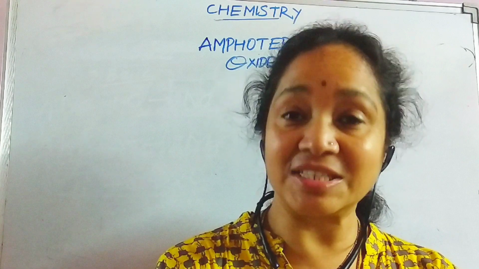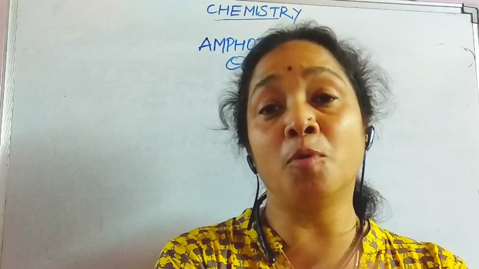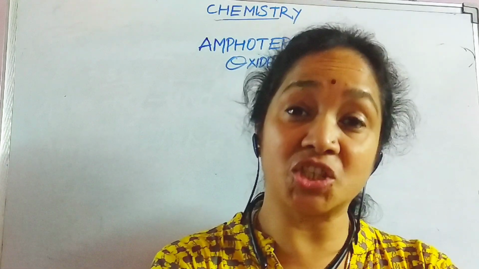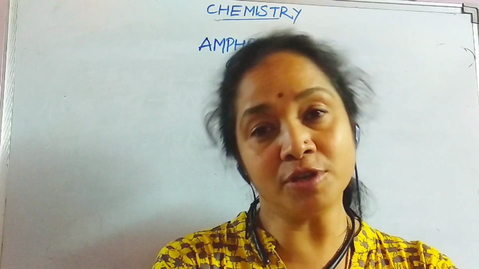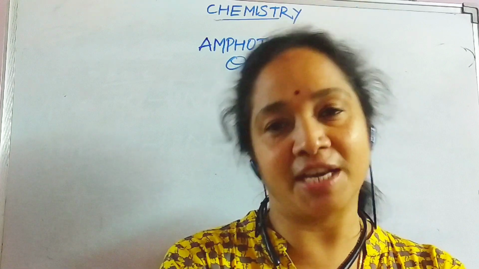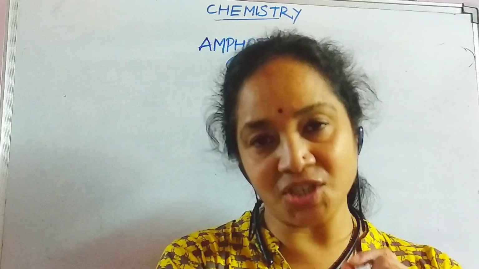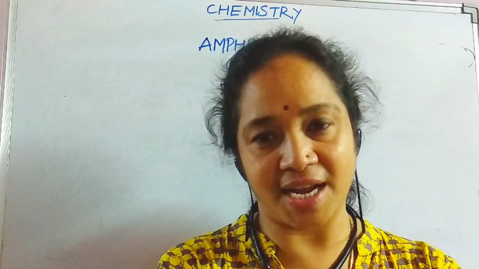Certain metals like zinc, lead as well as aluminium are both acidic as well as basic. Such type of metals are called amphoteric metals, and their oxides are called amphoteric oxides. Today I am going to explain with reactions what amphoteric oxides are.